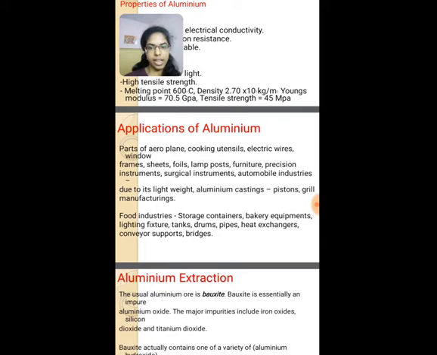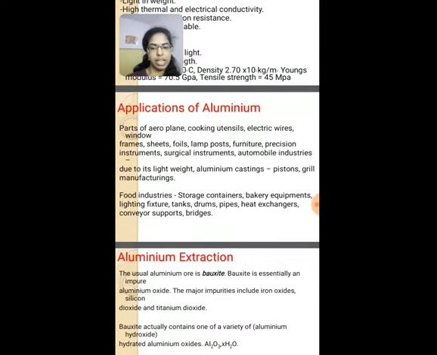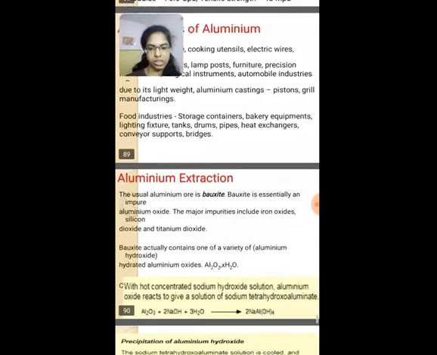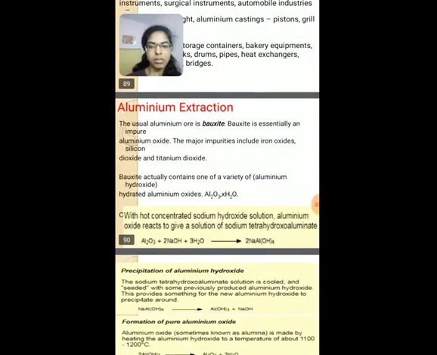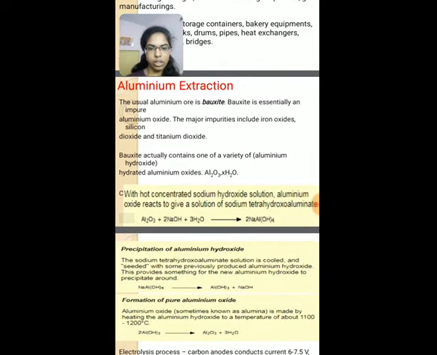Due to its light weight, aluminium castings are used in pistons and grill manufacturing. They are also used in food industries such as storage containers, bakery equipment, lighting fixtures, tanks, drums, pipes, heat exchangers, etc. Aluminium is extracted from its ore, known as bauxite, and the major impurities of the bauxite are oxides of silicon and titanium dioxide.